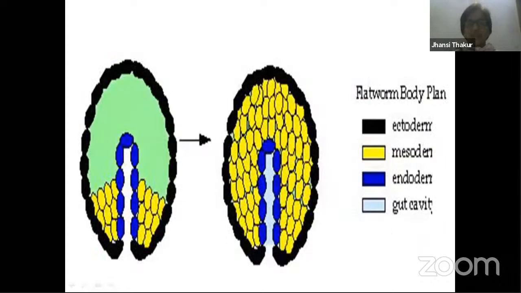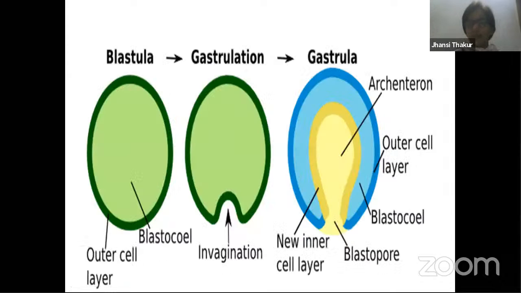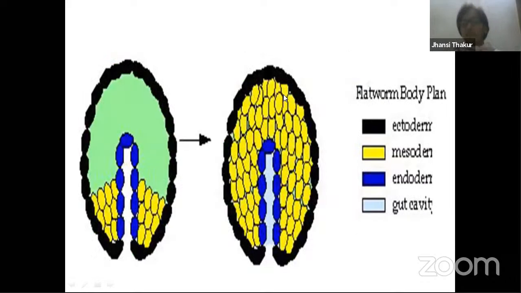Okay. Now let's talk about the third layer. So far, what I taught you over here, there are two germ layers. Development of two germ layers I finished. Now let's learn about the third germ layer. Again, we can see that this is the primary germ layer, ectoderm, and this was an invaginated layer, endoderm. This is the digestive cavity, and this is the pore.